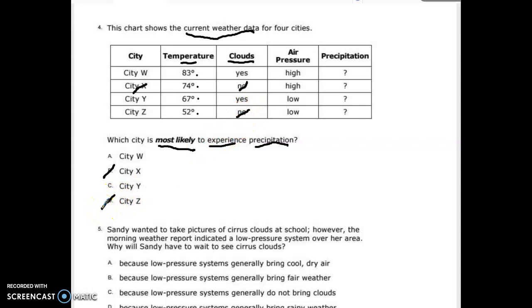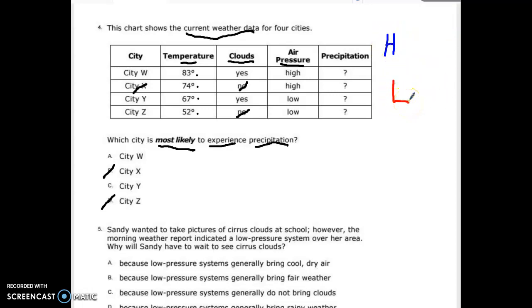And again, we're using our test-taking strategies and getting rid of things that we can tell whether or not they're the right or the wrong answer. And we've been able to eliminate 2 answers already. So we've used the clouds column. That takes us to air pressure. Now we know that air pressure is measured with a barometer. And we have 2 little symbols that we kind of need to remember. We had that big blue H, and we have the big red L.